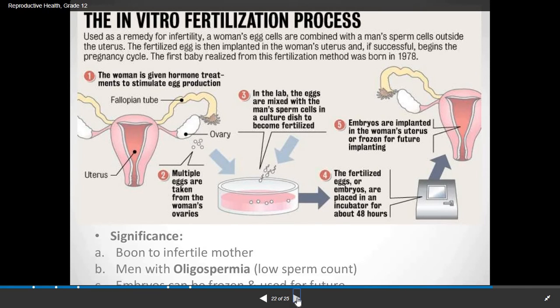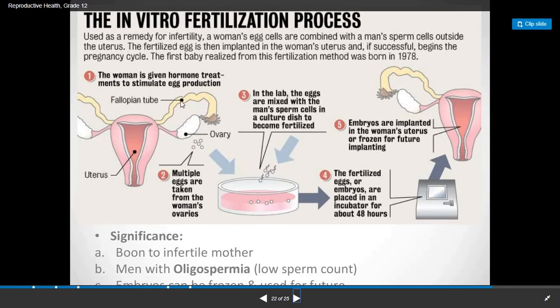This is considered a boon for infertility. A woman's egg cells are combined with the man's sperm cells outside the uterus. The fertilized egg is then implanted in the woman's uterus and if successful, it begins the pregnancy cycle. The first baby born from this fertilization method was born in 1978 and it was regarded as a test tube baby. Here you can see the whole procedure.